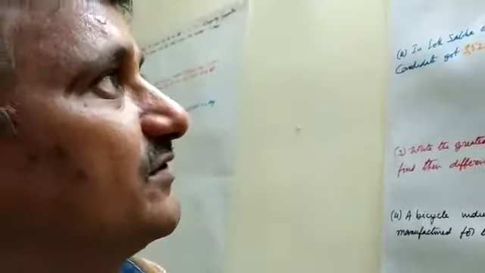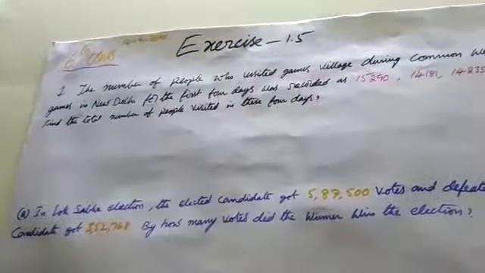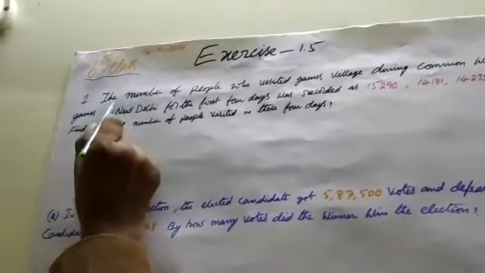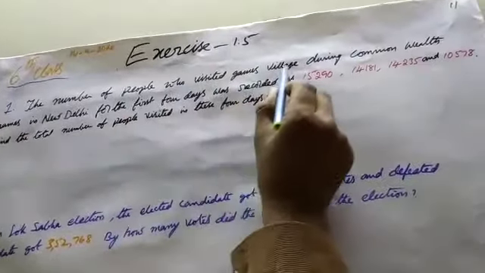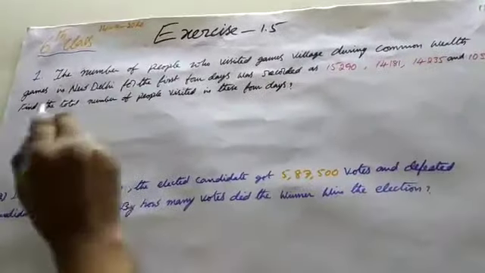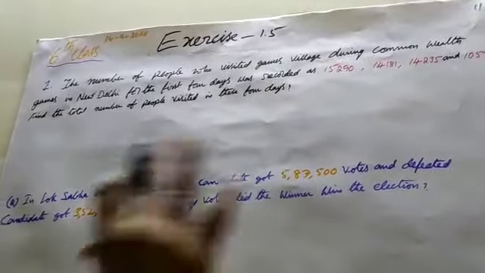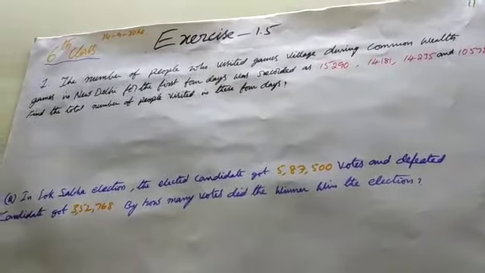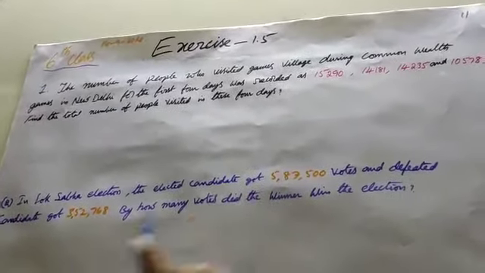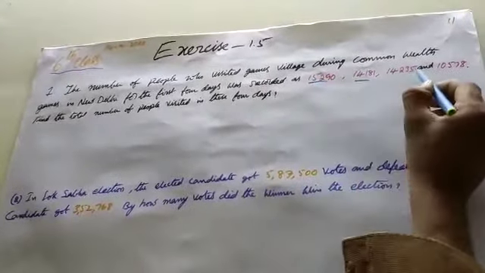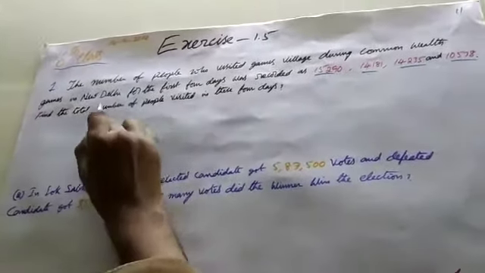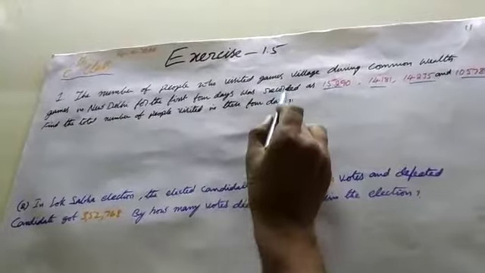The continuation of last class. In the sixth class, there was exercise 1.5. The number of people who visited Games Village during the Commonwealth Games in New Delhi for the first 4 days. Monday, Tuesday, Wednesday, Thursday. For the first 4 days was recorded.